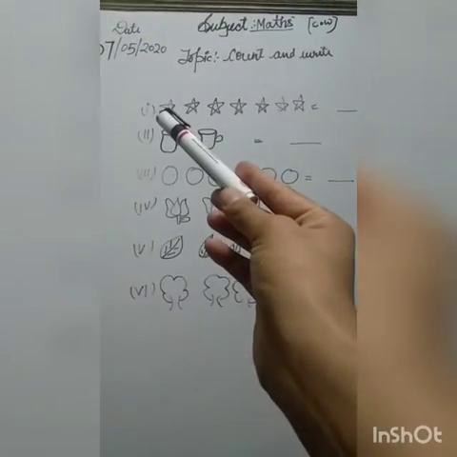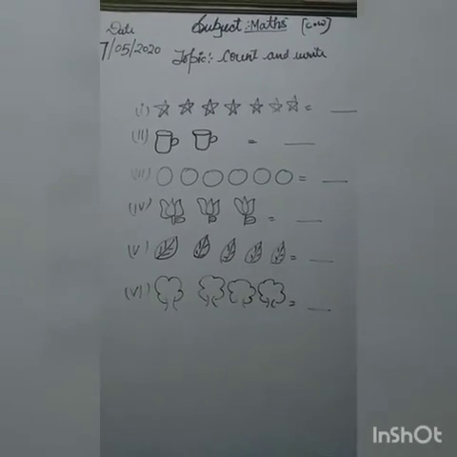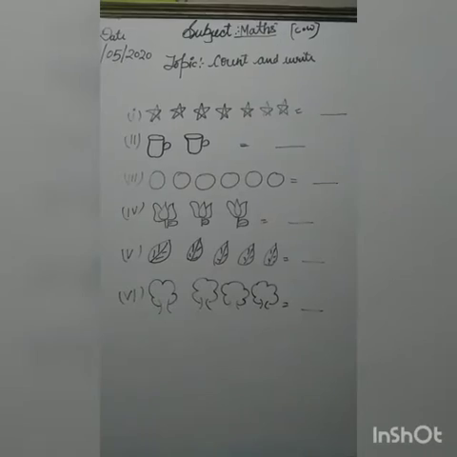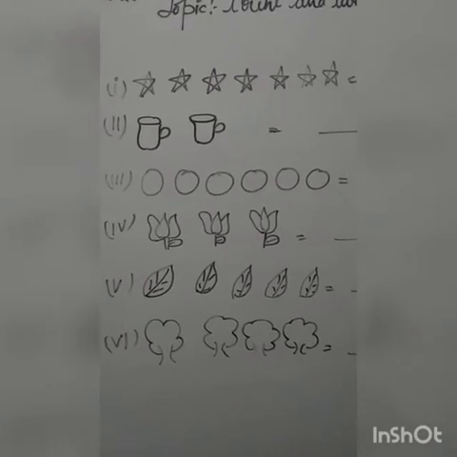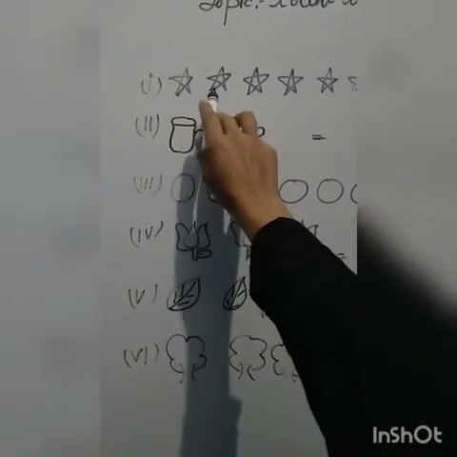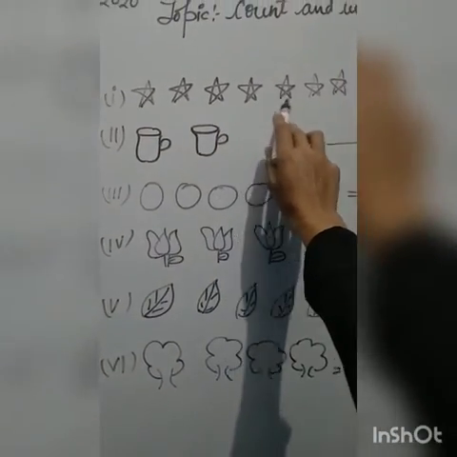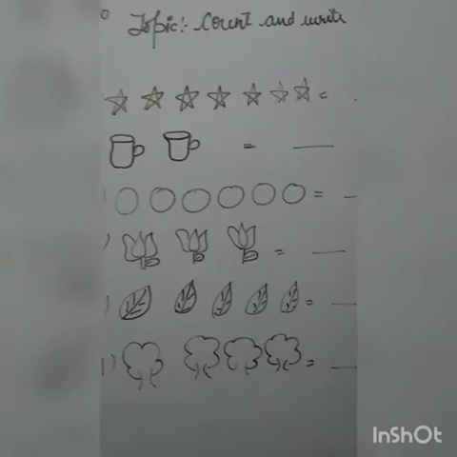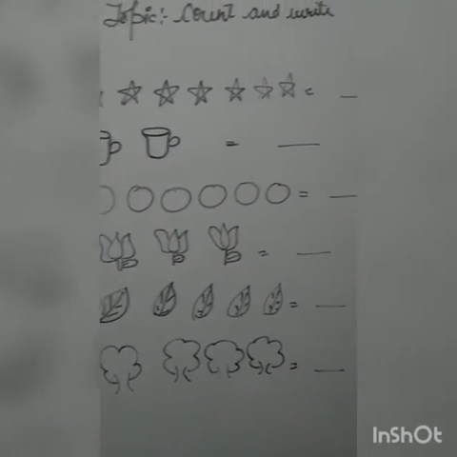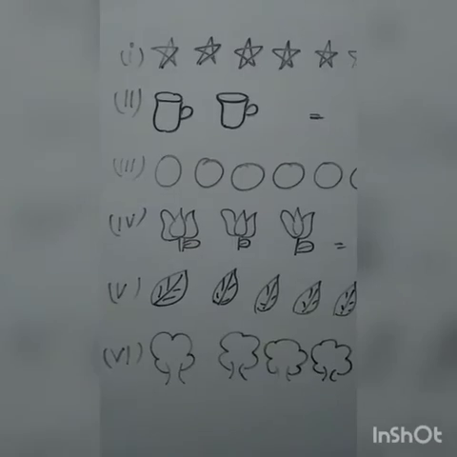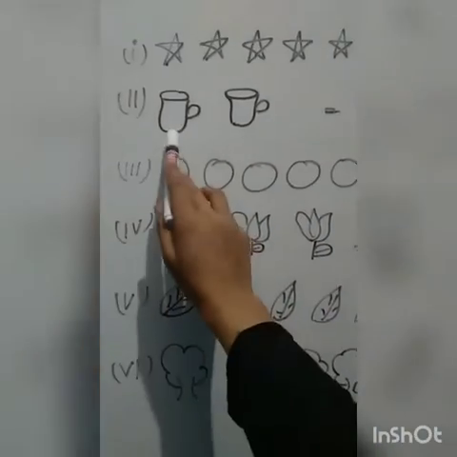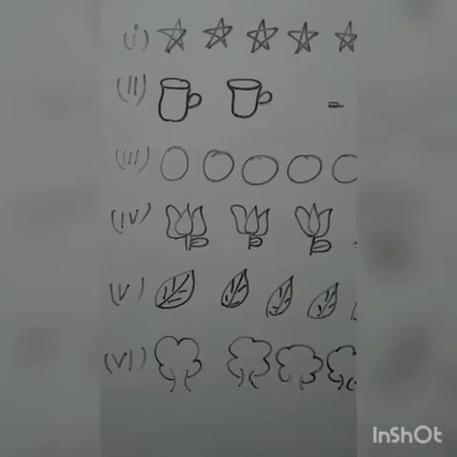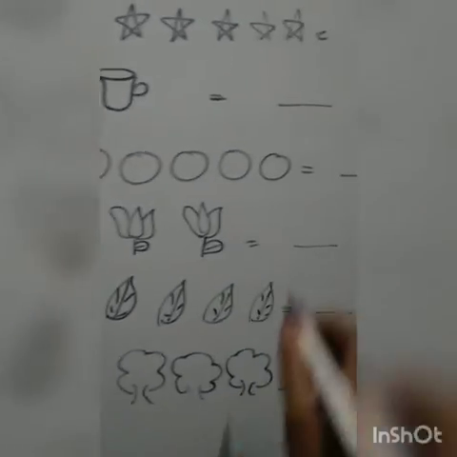Then you have to start from first, count these stars and write in front of them the number of stars. So count these stars. 1, 2, 3, 4, 5, 6, 7. How many stars are here? 7. So we will write here 7. Now count these jugs. How many jugs? 1, 2. How many? 2 jugs. So you have to write in front of them 2.